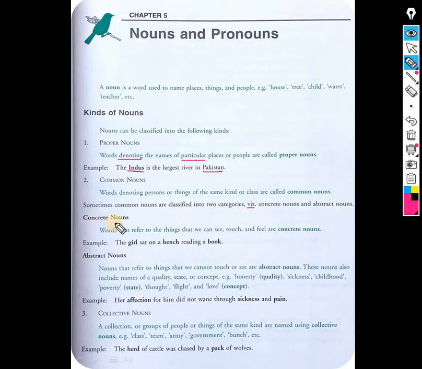What is now concrete noun? Words that refer, that indicate the things that we can see, touch or feel are concrete nouns. Names of those common things that we can touch, we can see or we can feel, they are called common concrete nouns.